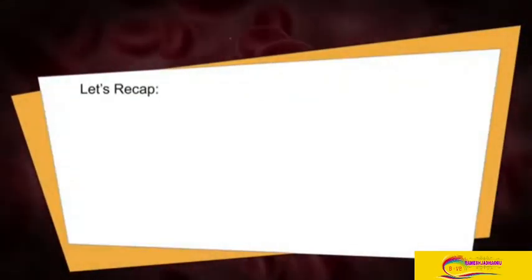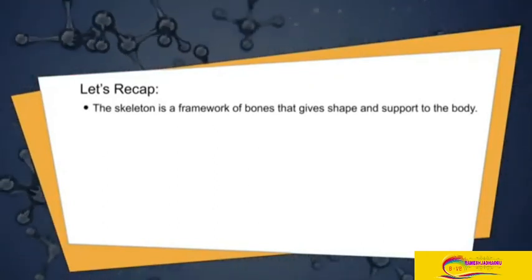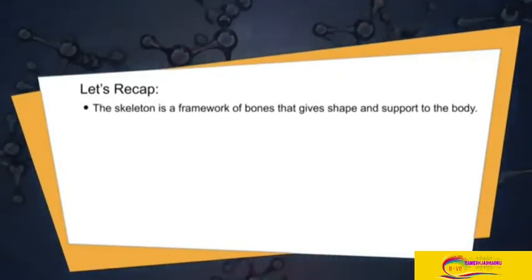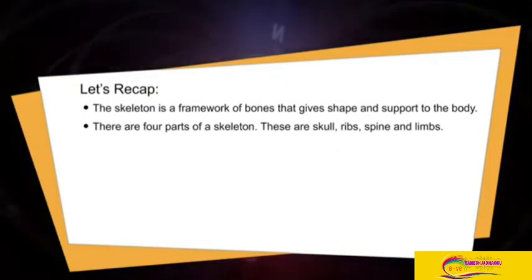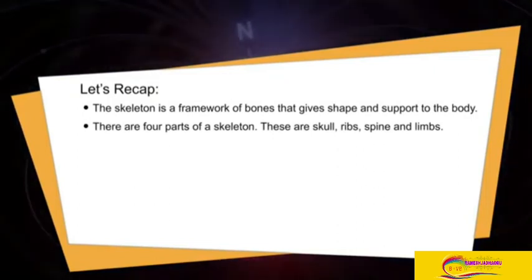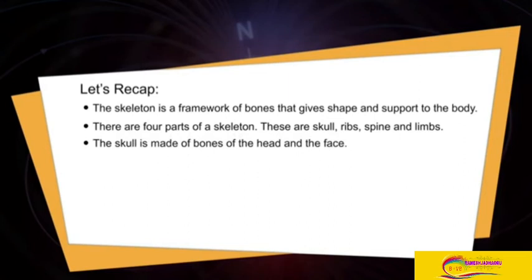Let's recap. The skeleton is a framework of bones that gives shape and support to the body. There are 4 parts of a skeleton. These are skull, ribs, spine and limbs. The skull is made of bones of the head and the face. The skull protects the brain from any damage.